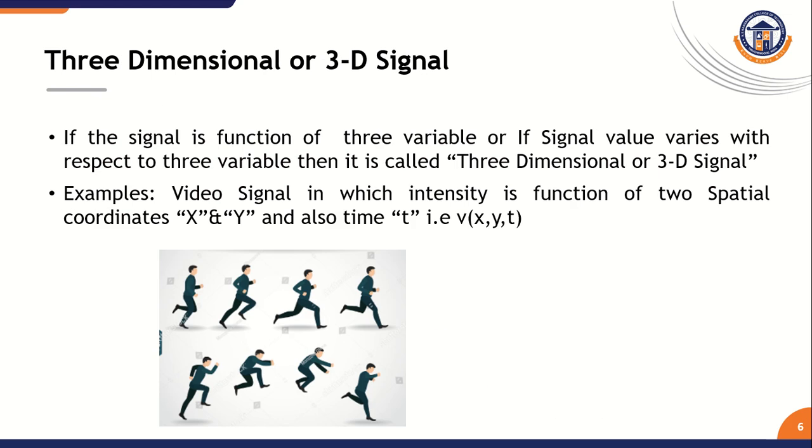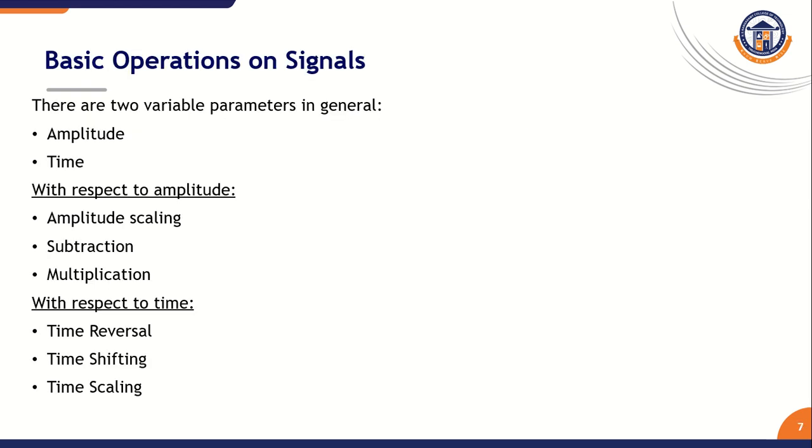What do you mean by a three-dimensional signal? A three-dimensional signal depends on three variables. A typical example is a video signal where intensity varies with spatial coordinates x and y and also with time. So three variables come under a three-dimensional signal.